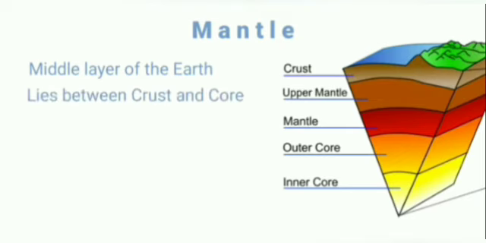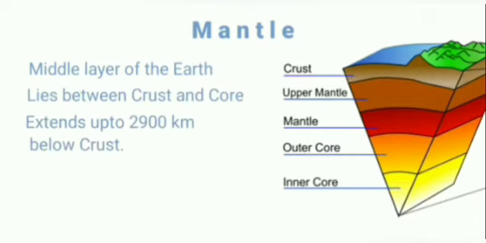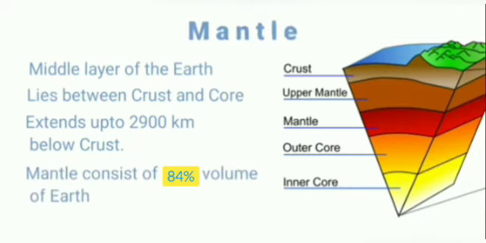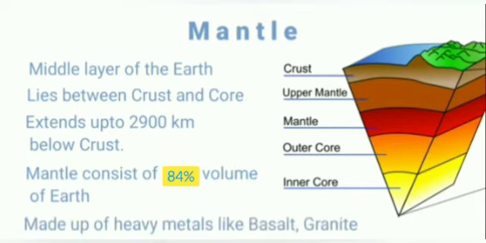Mantle is the middlemost layer of the earth. It lies between the crust and core. It extends up to 2,900 km below the crust. Mantle makes up 84% of the volume of the Earth. It is made up of heavy rocks like basalt and granite.